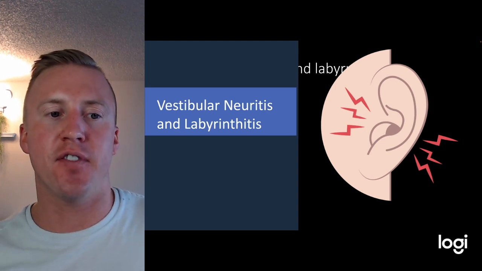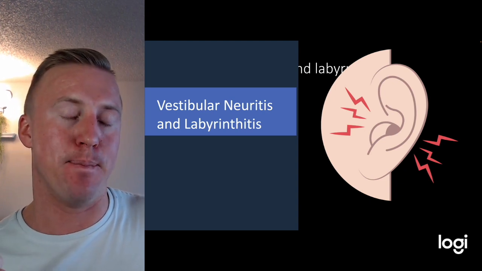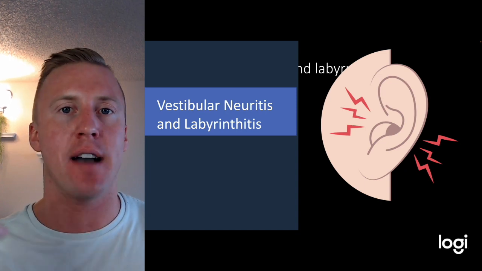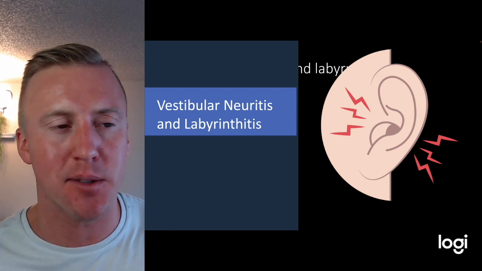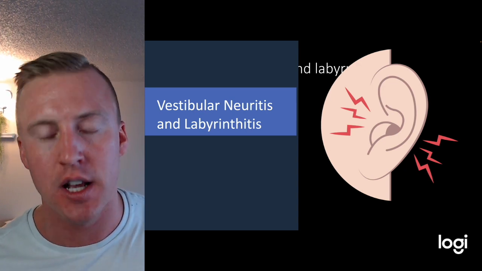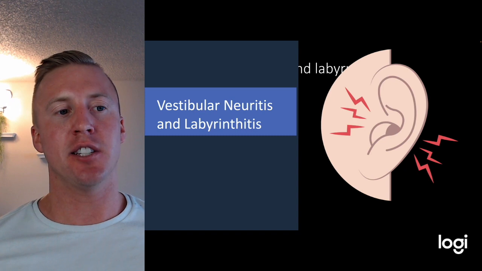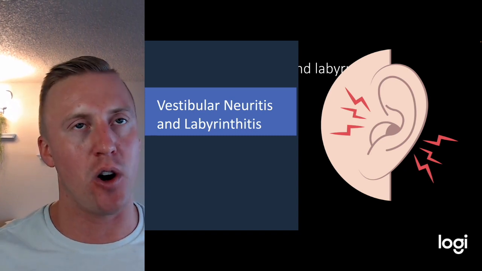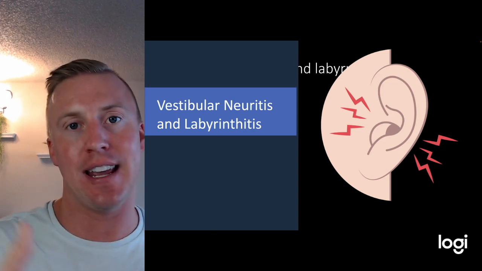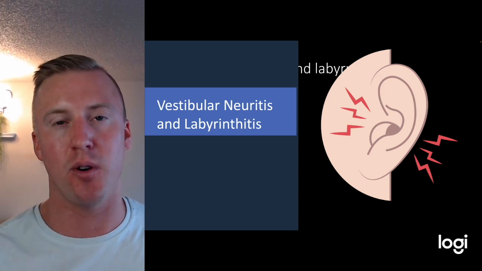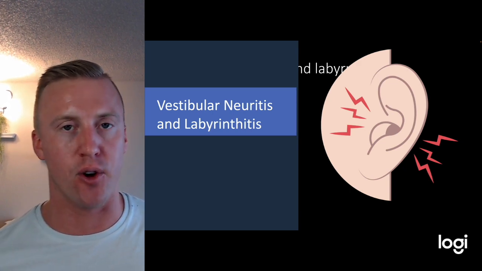Now the major difference here, both are going to cause vertigo, but labyrinthitis usually has more of the sensorineural hearing loss, whereas vestibular neuritis, you will not get that as much. But these patients usually come with more of a viral etiology, kind of like our otitis media patients. We know they can have a degree of vertigo. These patients will have vertigo, and they can also have that degree of a viral cause.